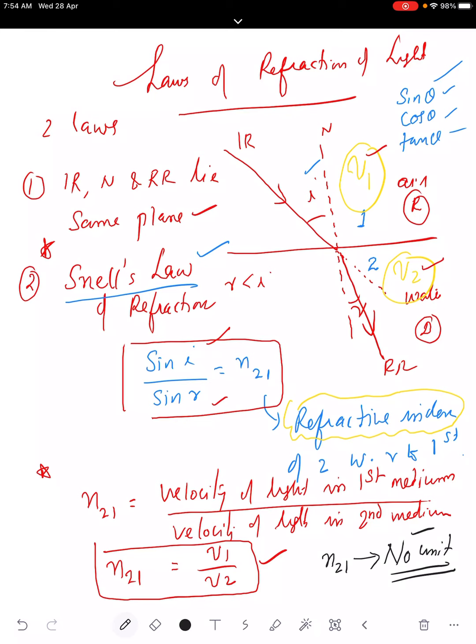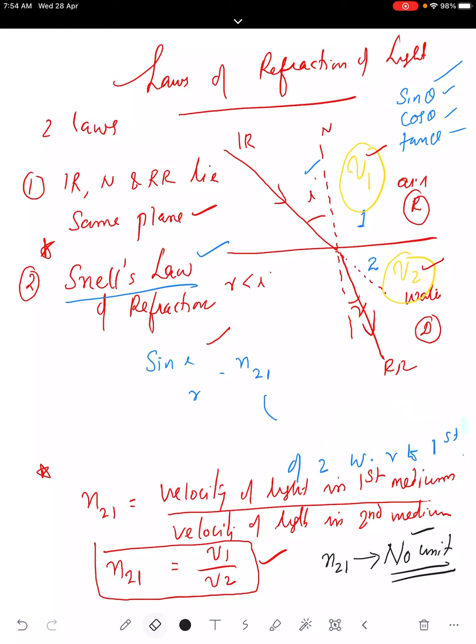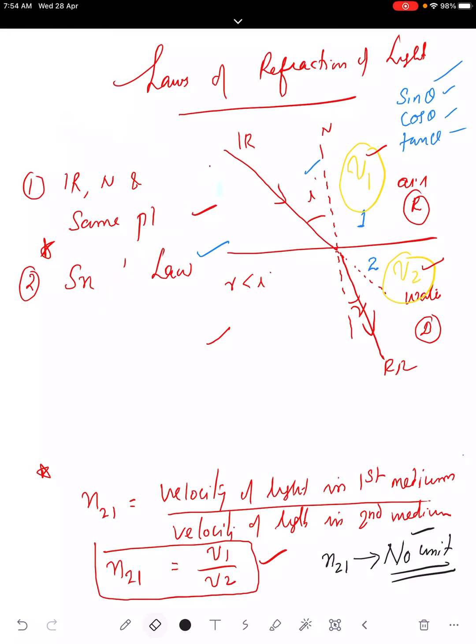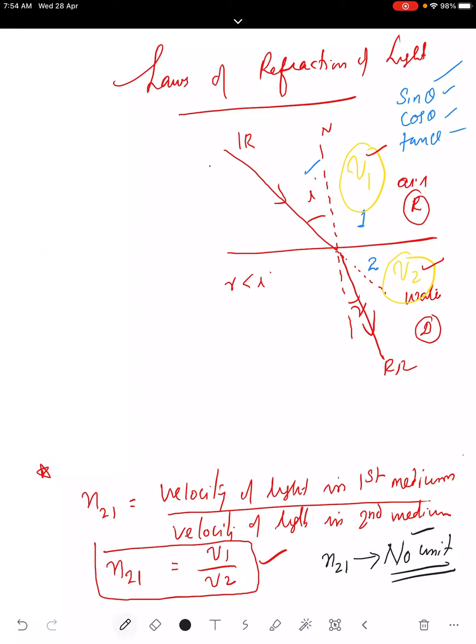Next, one more point I am adding. What is the absolute refractive index? Absolute refractive index means the first medium is air or vacuum. What is the speciality of air or vacuum? In air or vacuum, the velocity of light is 3 × 10⁸ meters per second. That is the maximum value. So we take it as air or vacuum.